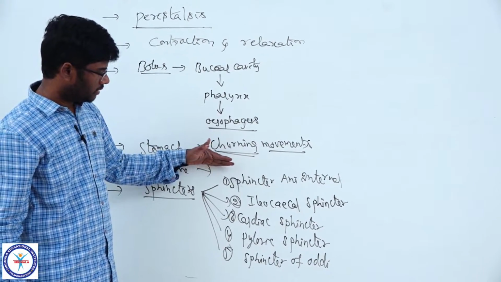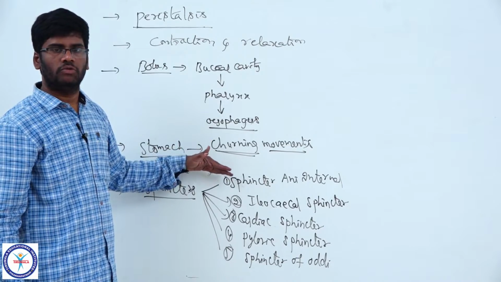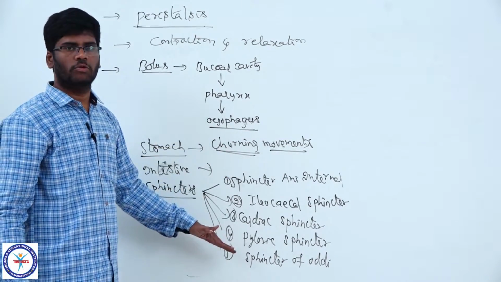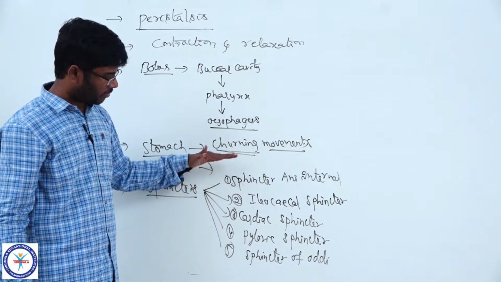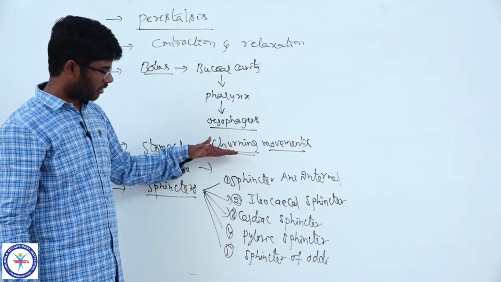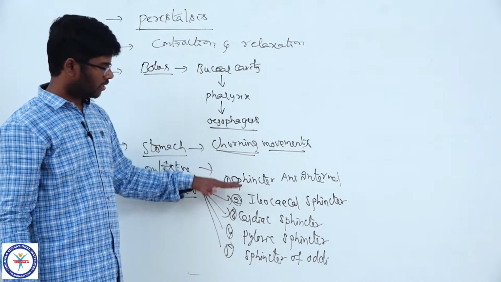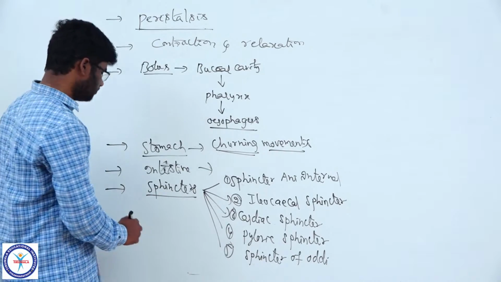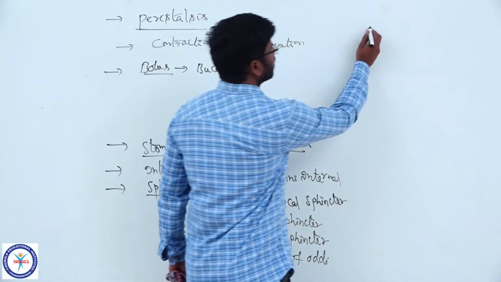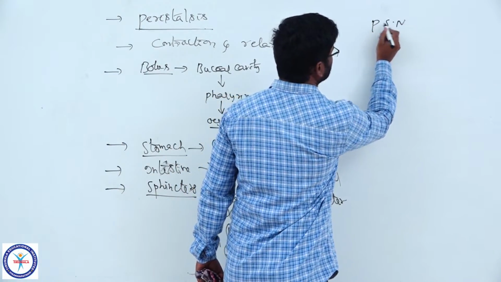These sphincters regulate the passage of food through different parts of the alimentary canal. So the food is slowly propelled from the esophagus into the stomach and from the stomach to the small intestine. And come to the parasympathetic nervous system.